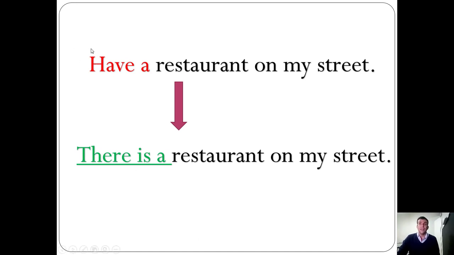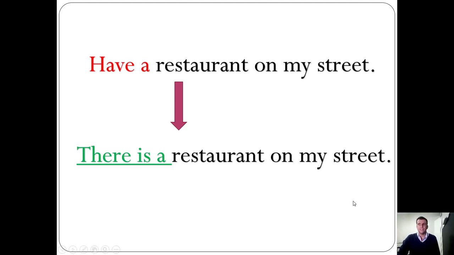There is a restaurant. We use have only for possessions. For example, I have a car, I have friends, I have a good life. Okay, I have money or anything. Okay, I know I don't, but just an example. But anyways, we don't use have when we are talking about existence. So in this case, we have to use there is.